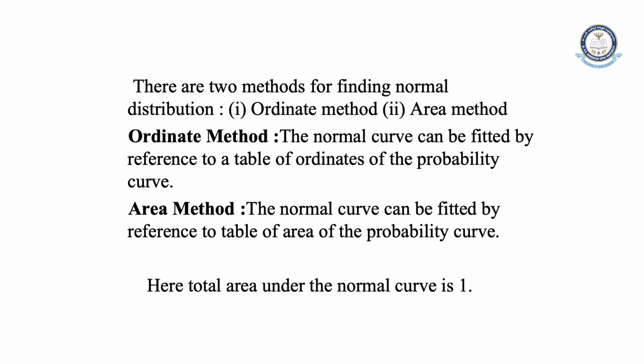Now, there are two methods of fitting the normal distribution: one is the ordinate method, the second is the area method. In the ordinate method, the normal curve can be fitted by reference to a table of ordinates of the probability curve. In the area method, the normal curve can be fitted by reference to a table of areas of the probability curve. We already discussed that the total area under the normal curve is always 1.